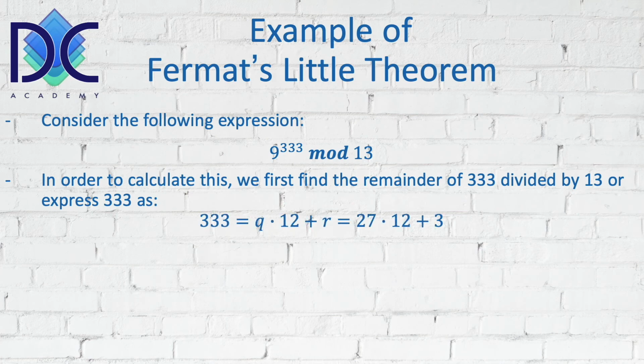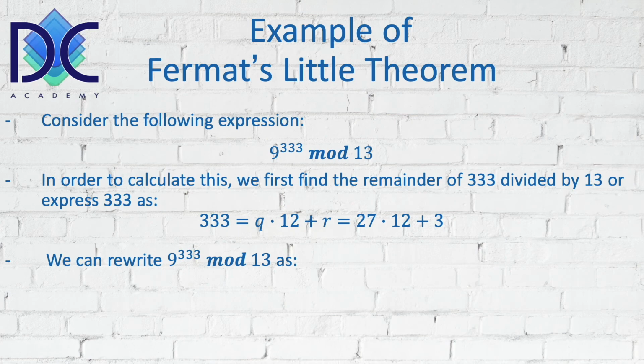We express 333 as the quotient times 12 (p minus 1) plus r, the remainder, and we find that 333 is equal to 27 multiplied with 12 plus 3. So the remainder is basically 3.